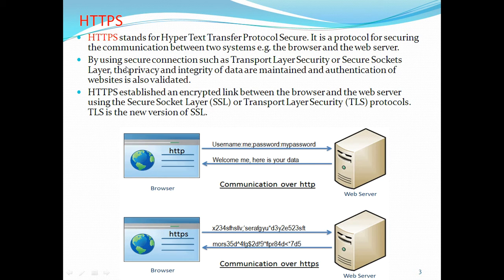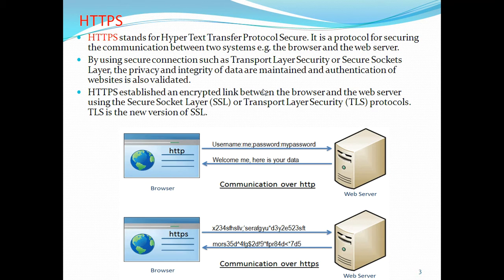By using a secure connection such as Transport Layer Security or SSL, generally, today most follow the SSL protocol. The privacy and integrity of data are maintained, and authentication of websites is also validated. Before accessing servers, first check whether the servers are authenticated, that authenticated parties maintain the servers. We have to verify that.